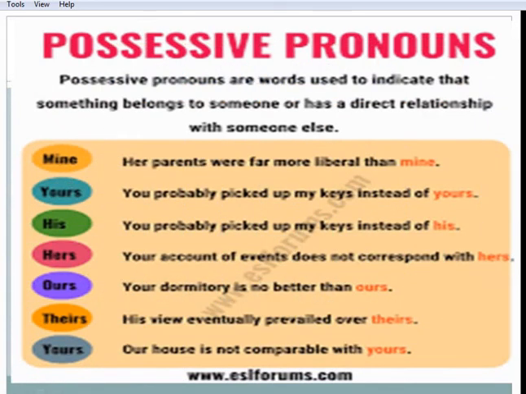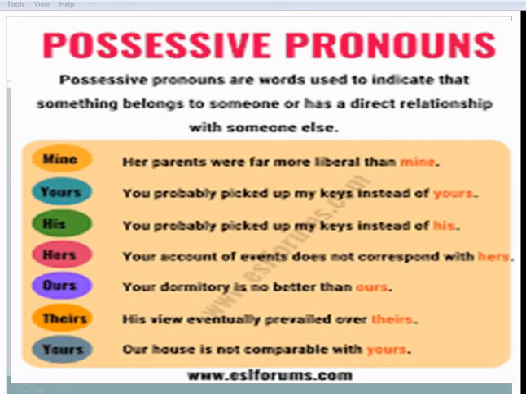Now possessive pronouns. Possessive pronouns are words used to indicate that something belongs to someone or has a direct relationship with someone else: mine, yours, his, hers, ours, theirs, yours. Examples: her parents were far more liberal than mine.